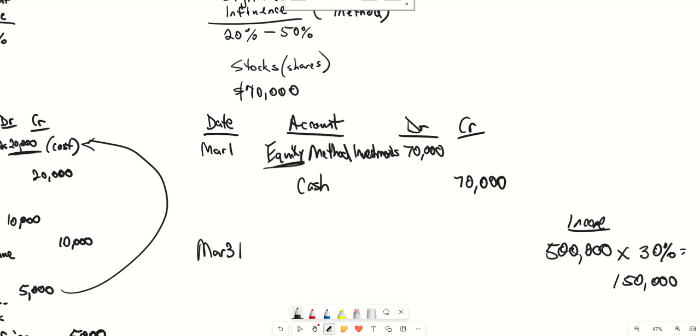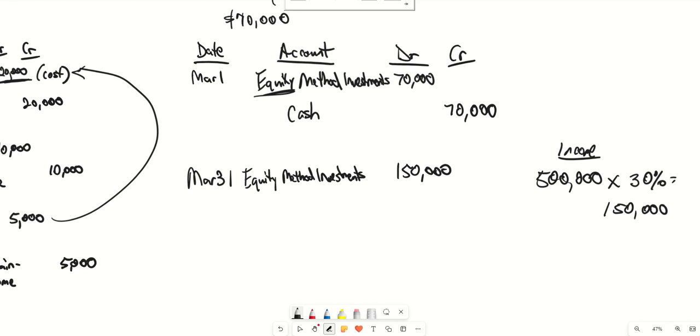So now what this investor has to do is report the earnings. Now, since they're using the equity method, the account they're going to have to debit is the same account that was debited as of March 1st, which is going to be equity method investments. And that's going to be for $150,000. So that's going to increase this asset account, even though, again, the word equity is in this account name.